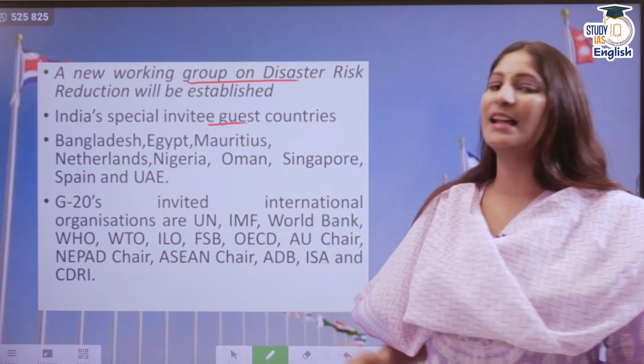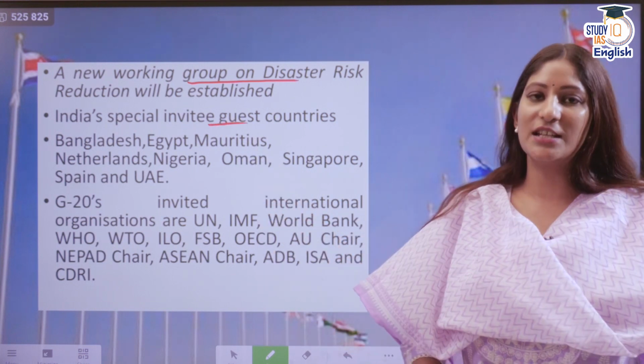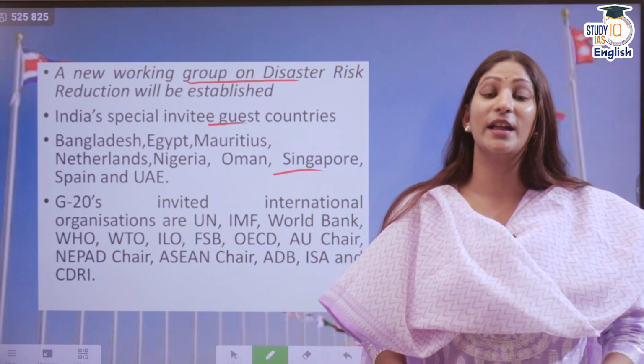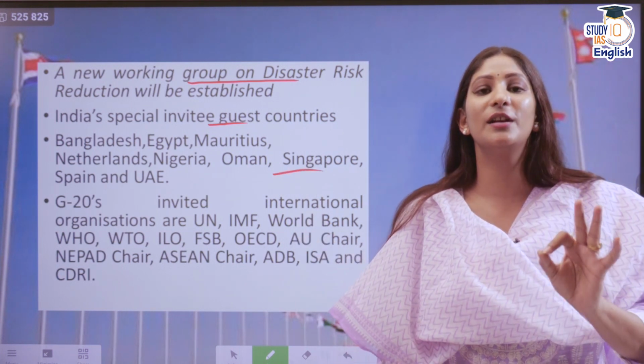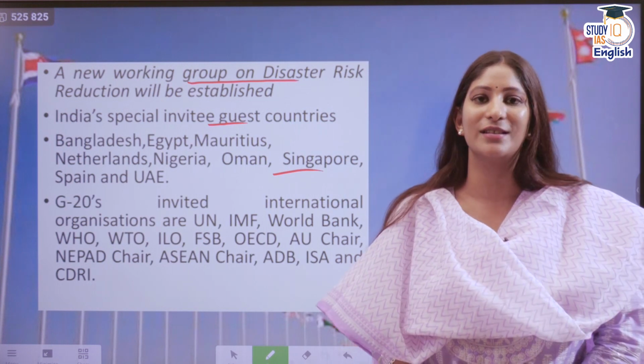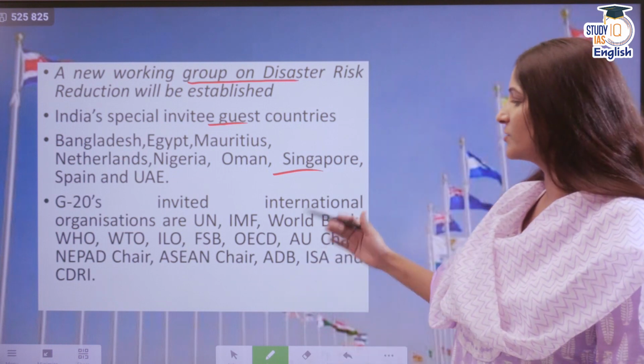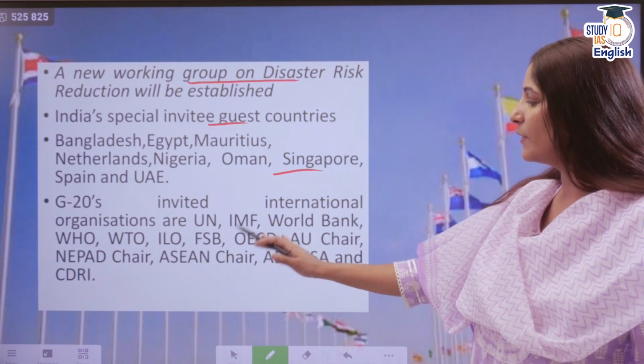India's special invitee guest countries include Bangladesh, Egypt, Mauritius, Oman, Netherlands, Nigeria, Singapore, Spain, and UAE. Seldom does it happen that your prelims question could ask you about guest countries as well. And G20's invited international organizations are a lot, such as UN, IMF, World Bank, WHO, etc.